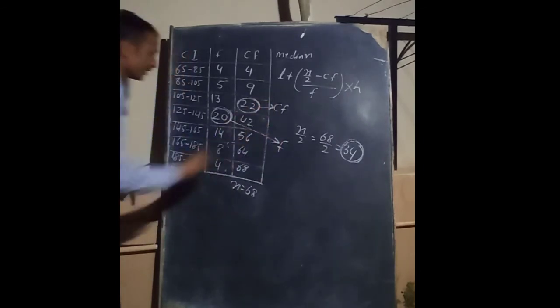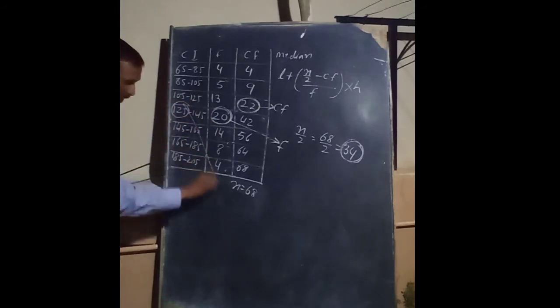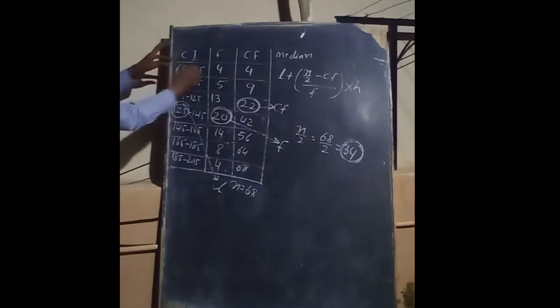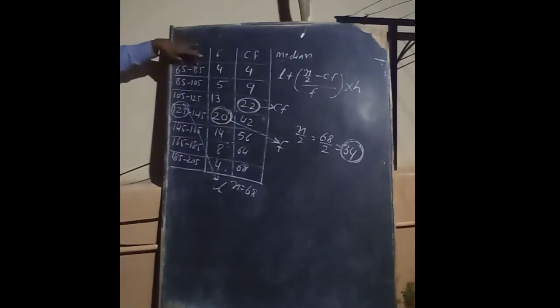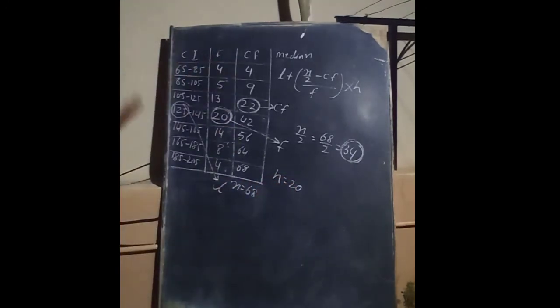In that class, the starting value is called the lower limit L. And H means the difference in the class interval. So 65 to 85, what is the difference? 20. So H is equal to 20. Now we put these values into the formula.